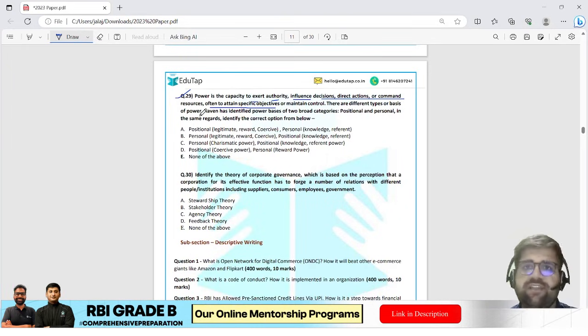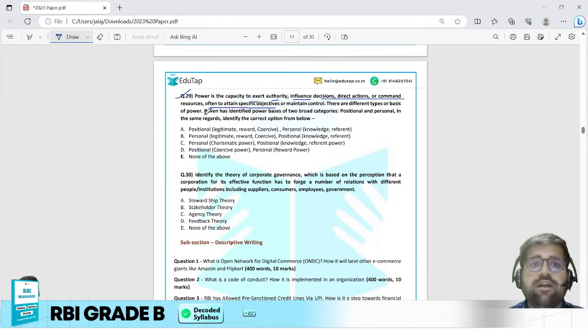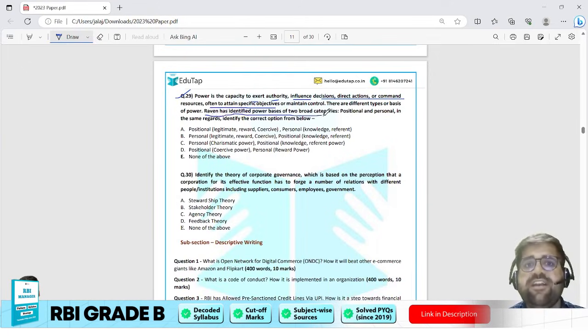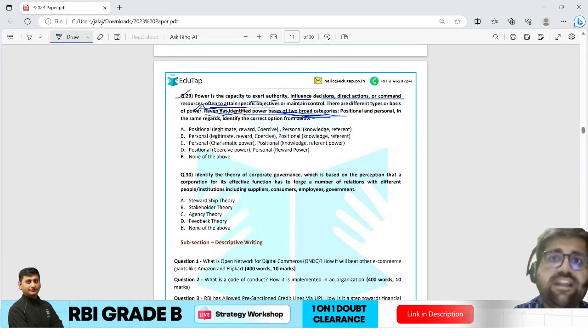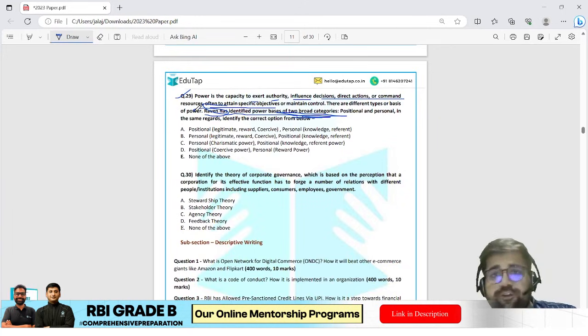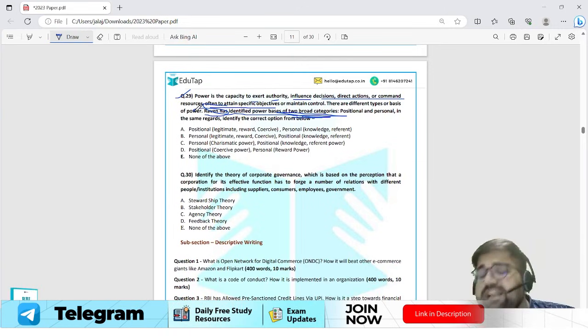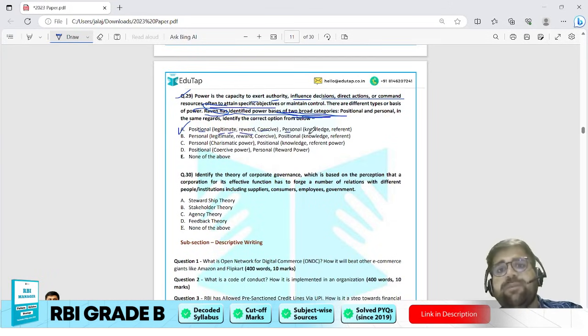Okay, on a very basic level. I am not saying that you have to cover each and everything word by word, but at least cover from a basic level. Now, the question further says Raven has identified different bases of power into two categories. There is Professor French and Raven. They have introduced 5 kinds of power in different categories. They have introduced one positional power and then they have introduced personal powers. Now, if you know the concept of powers and the different categories of power, your answer would be option A only, because positional powers are examples of your reward, coercive and legitimate, and personal power can be knowledge and referent.